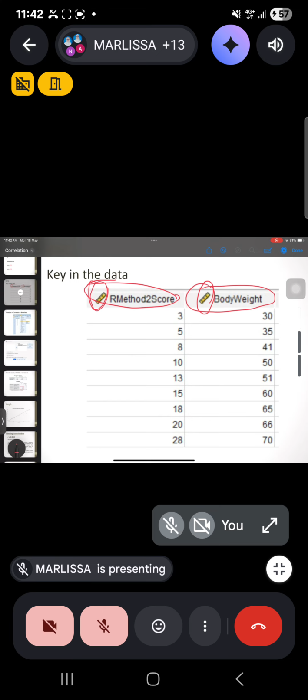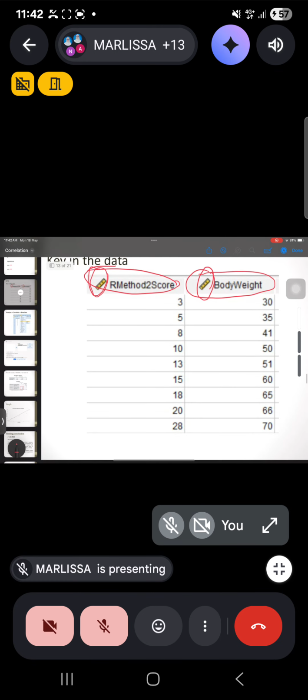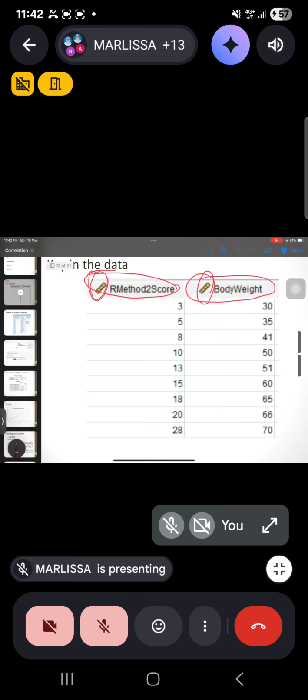Okay, so have you put the data? Okay, so you can follow this value 3, 5, 8, 10, 13, 15, 18, 20, 28, body weight 30, 35, 41, 50, 51, 60, 65, 66, and 70. So you can just use the data that we have here. Okay.